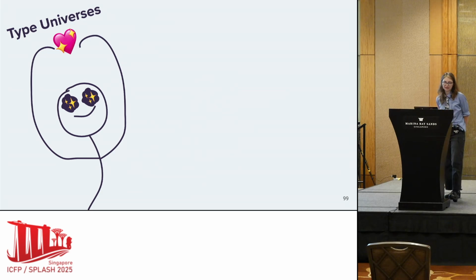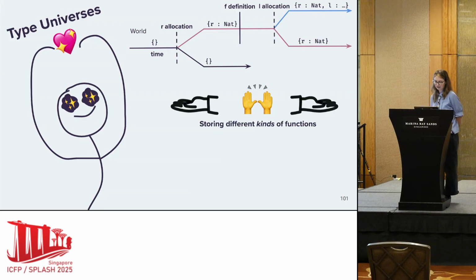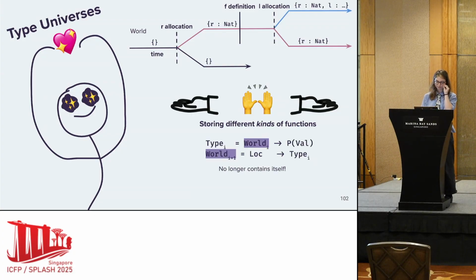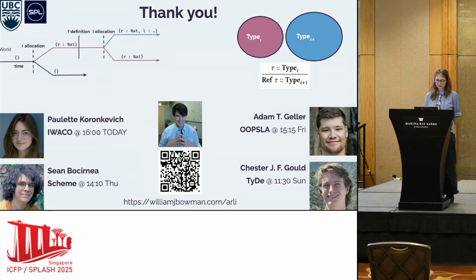So just to quickly recap, type universes turn out to be quite useful in our semantics for distinguishing worlds based on allocations. This enables us to store different kinds of functions. We saw those functions laid out according to the hierarchy. And we get a nice simple model where we don't encounter the type world circularity. And in the paper, we show that termination holds in the presence of these higher order references. So thank you very much.